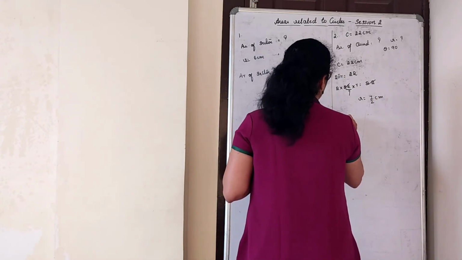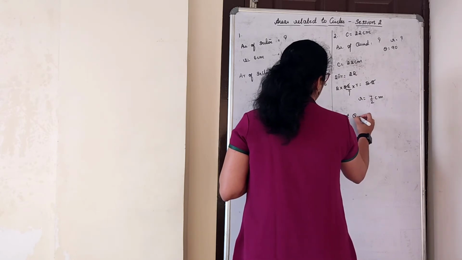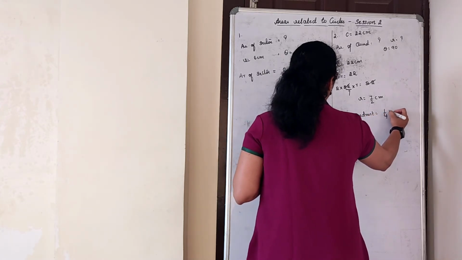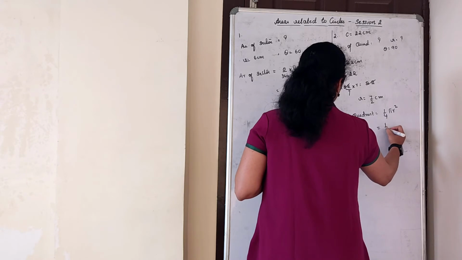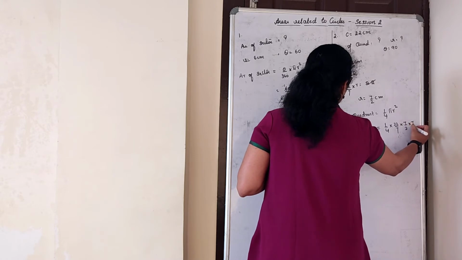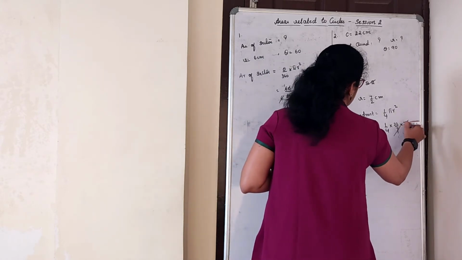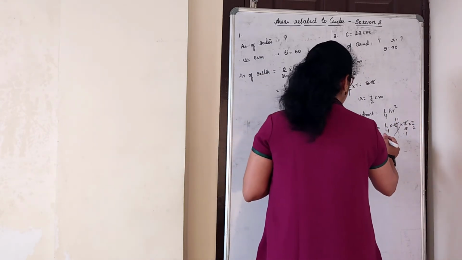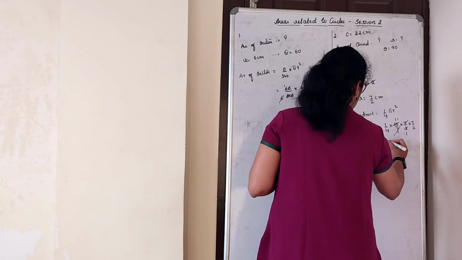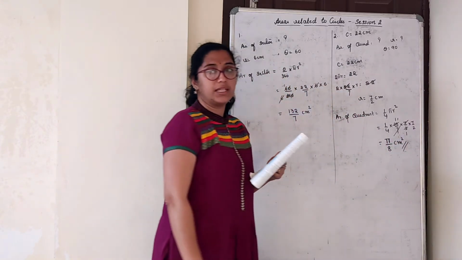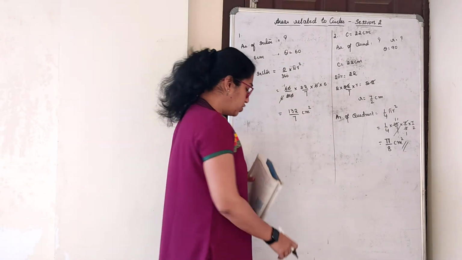Next, area of quadrant, 1 by 4 pi r square. So 1 by 4 into 22 by 7 into 7 by 2 into 7 by 2. 7 and 7 will get cancelled. 2 ones are 2, 11s are 11, sevens are 77. 4 twos are 8. So 77 by 8 centimeter square is the answer. Area of quadrant. Simple calculations.